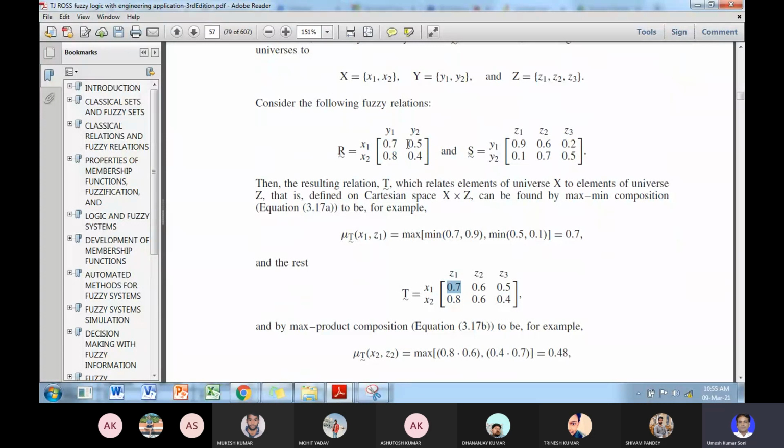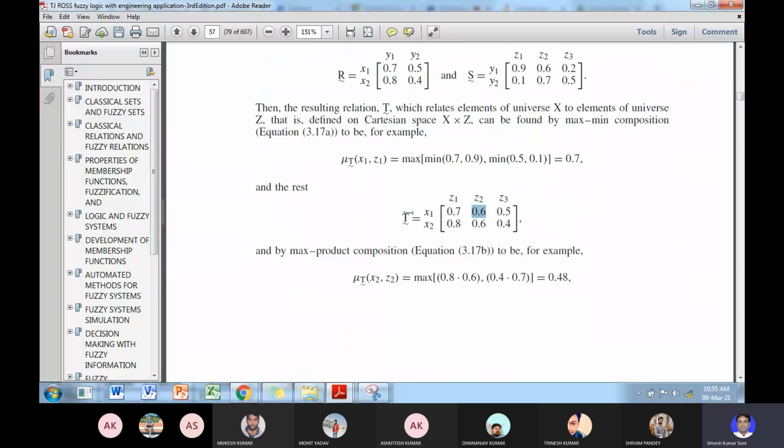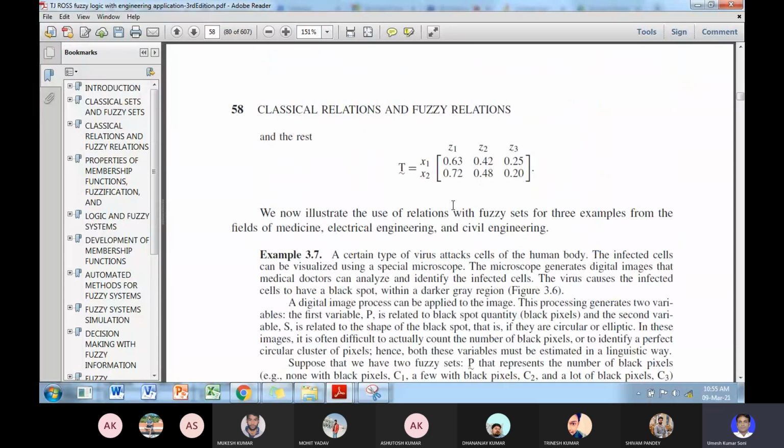Similarly you do 0.7, 0.6, 0.5, 0.7, and you get the minimum of this, that is 0.6 and 0.75, and the maximum of that is 0.6. So the second element is 0.6. Similarly you do for all the elements. So the relation between X and Z has been determined using the two relations R and S. Okay, so this has been determined using the composition rule.